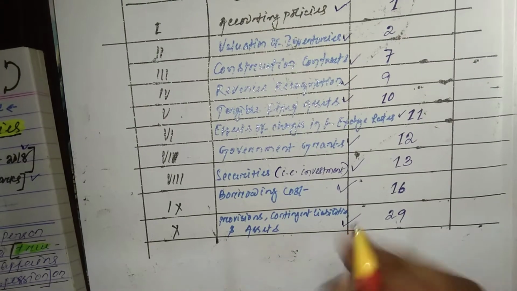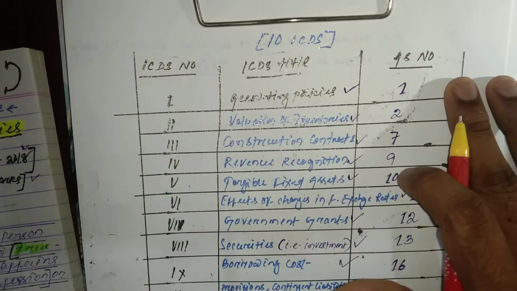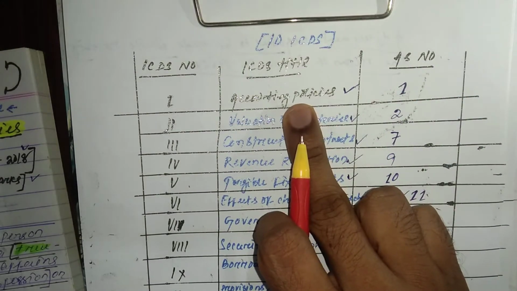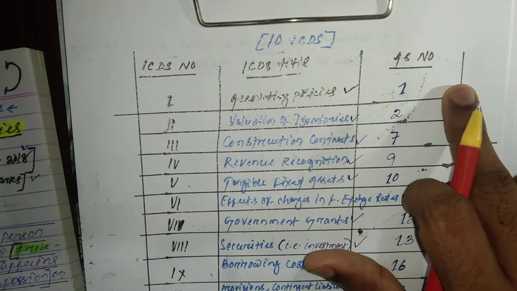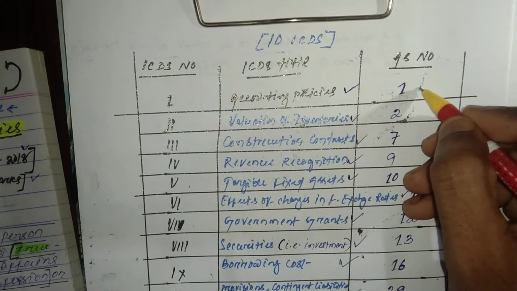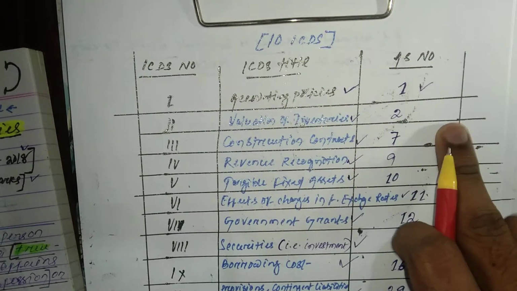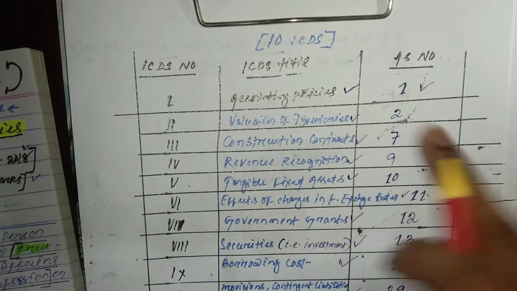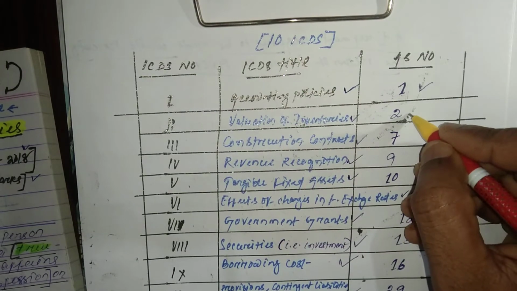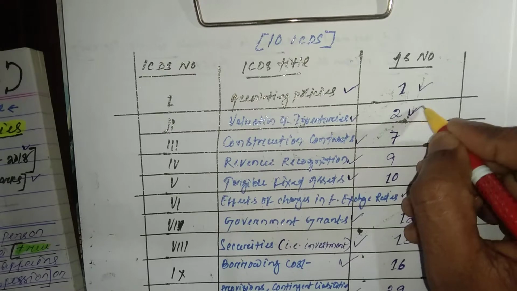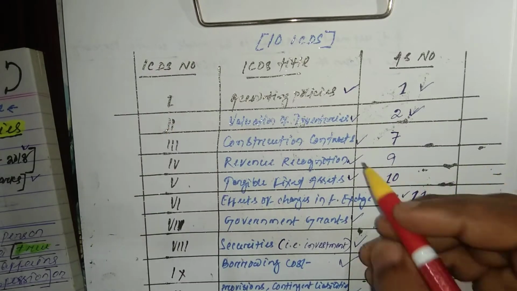But as per accounting standards, accounting policies are also the same, that is, accounting standard 1 also belongs to accounting policies. Valuation of inventories belongs to accounting standard 2, which is also the same as ICDS.